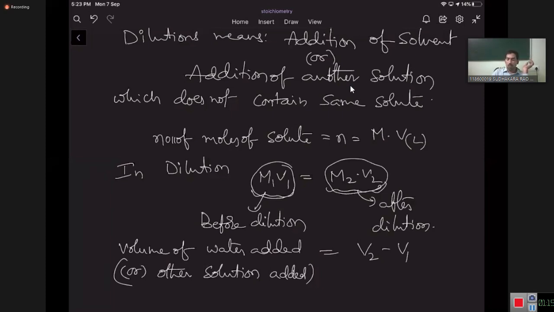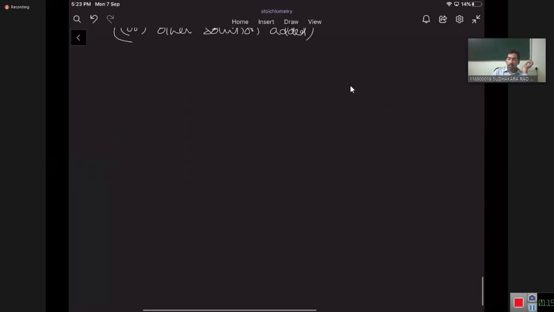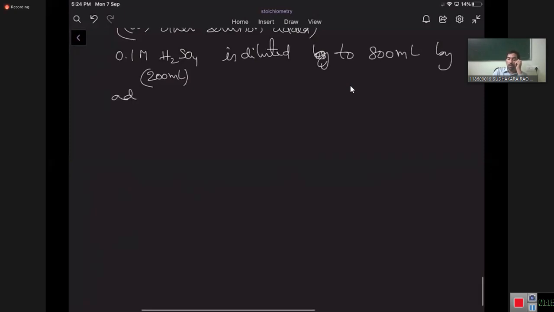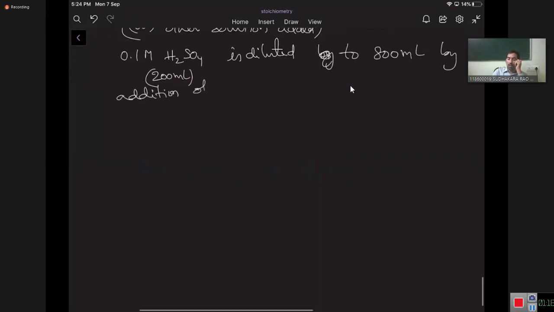Okay, let us take an example. 0.1 molar, 200 milliliters of H2SO4 is diluted to 800 milliliters by addition of water.